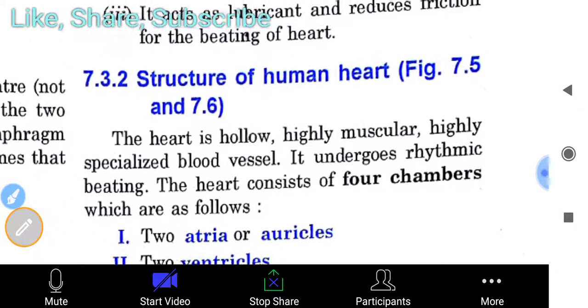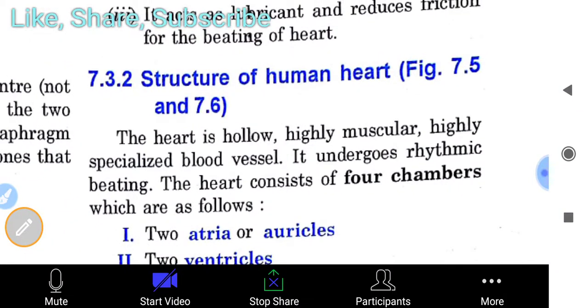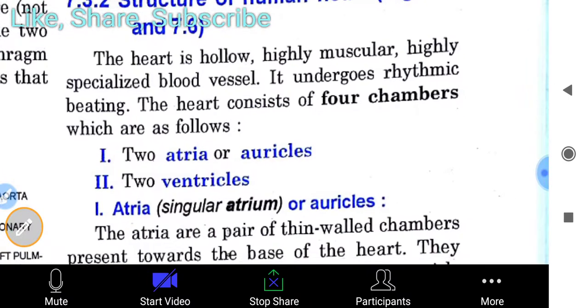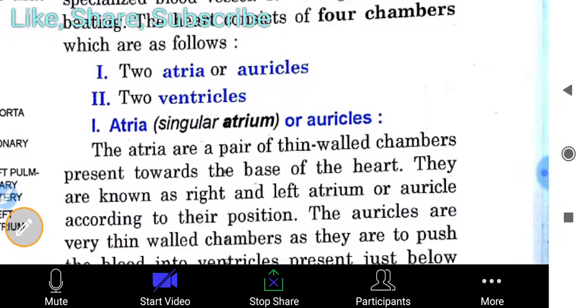Then, structure of the human heart. If you read about the structure of the human heart and see figures 7.5 and 7.6, the heart is a hollow, highly muscular, highly specialized blood vessel. It undergoes rhythmic beating. The heart consists of four chambers, which are as follows: two atria or auricles and two ventricles. Atria is a plural term; in singular it is known as atrium or auricle.